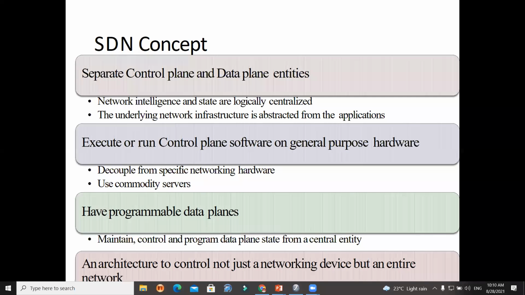Let's say I am having a 24 port switch. मेरे पास 24 port का switch है, and in that 24 port switch, the first 8 ports I want to configure on 100 Mbps. The next 8 ports I want to configure on 1000 Mbps. And the next 8 ports I want to configure on 10 Mbps. Can you imagine, students? That means all ports you are able to configure. आप वो सभी ports software से configure कर रहे हैं, and because of that configuration, what happens? You are able to control the traffic.